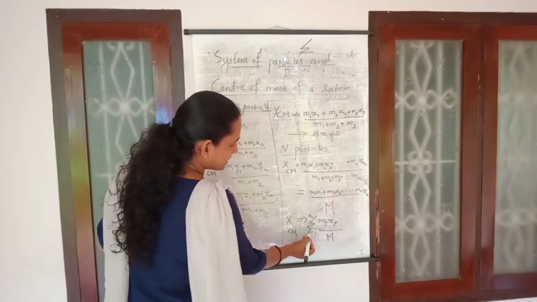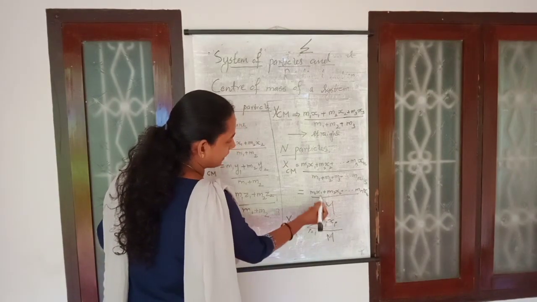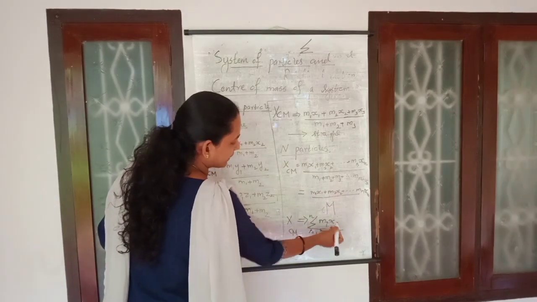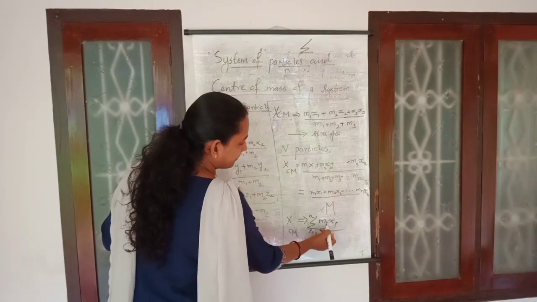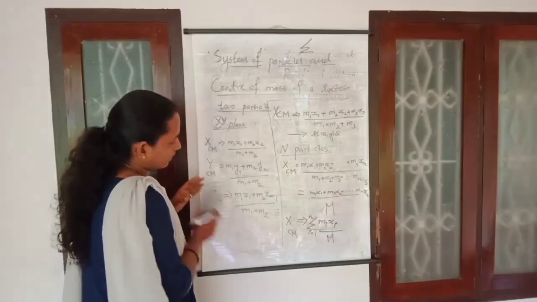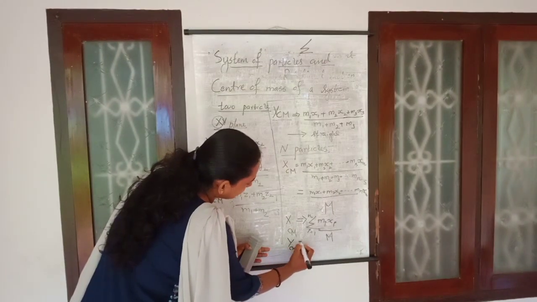So when I is varying from 1 to n, then I took the value of 1, it becomes m1 x1. Plus when I took the value of 2, it becomes m2 x2. Plus when I took the value of 3, it becomes m3 x3 plus etc. of mn xn. So not only x center of mass, y center of mass also you can write in that way.